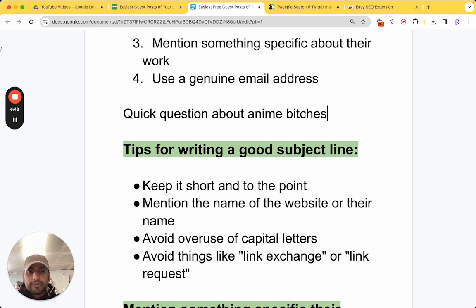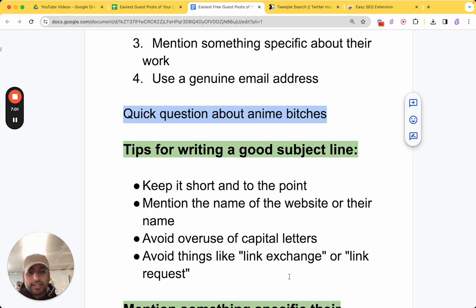Although if you write a curse word in there, that might set off a spam filter. So just keep that in mind. Avoid the overuse of capital letters. So don't capitalize everything thinking you're trying to get their attention like that. Again, it could set off a spam filter and they may never ever see it.